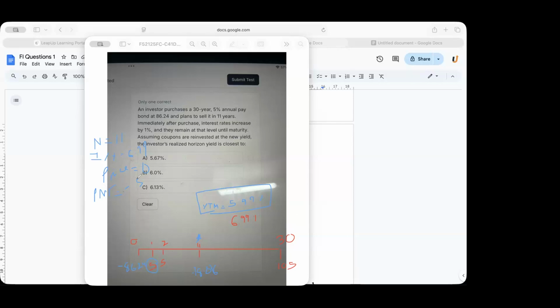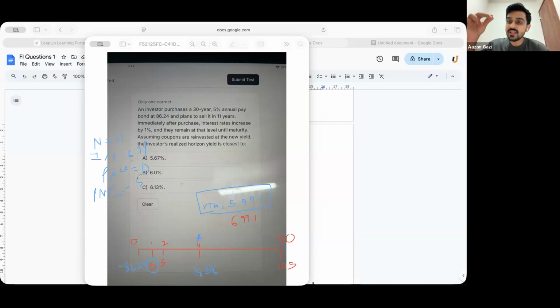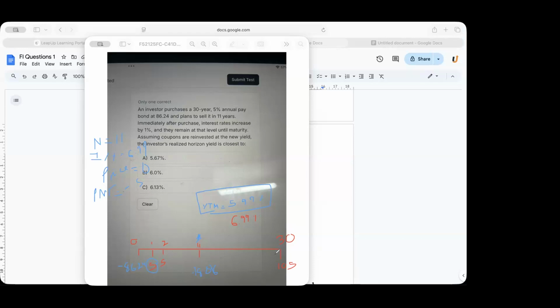Okay, now after selling the bond also you will get, this was your reinvestment income. There is one more income that you will get by selling the bond. Can you find the price of the bond at which you sold it? What will be N now? 19, right?